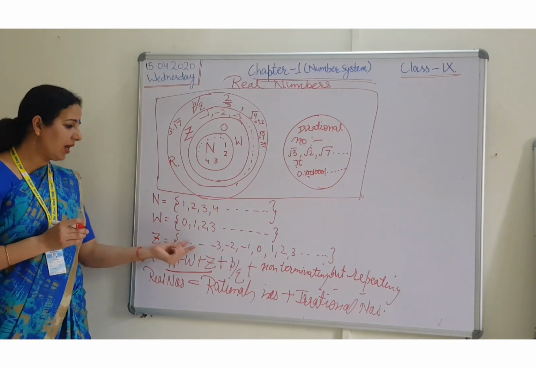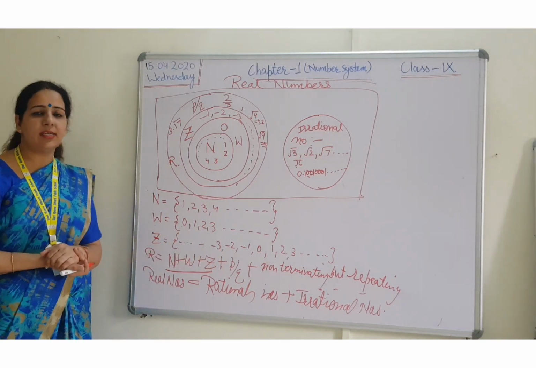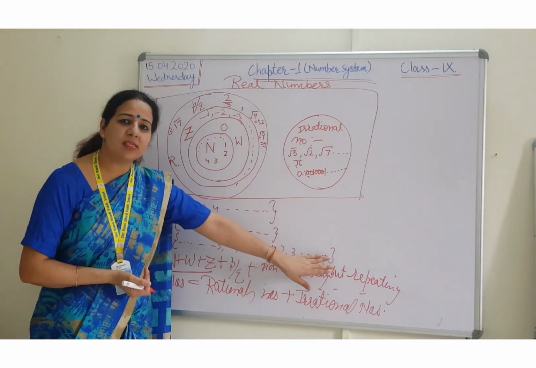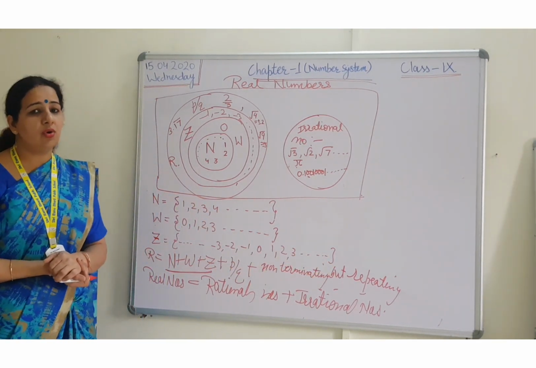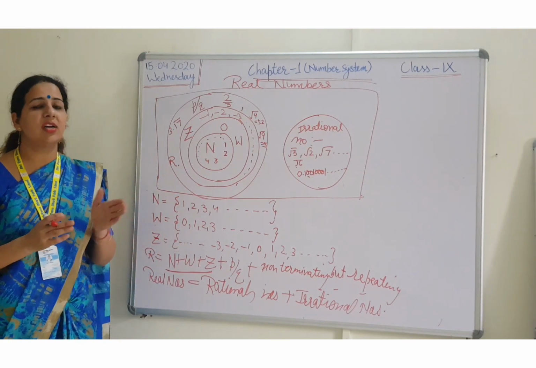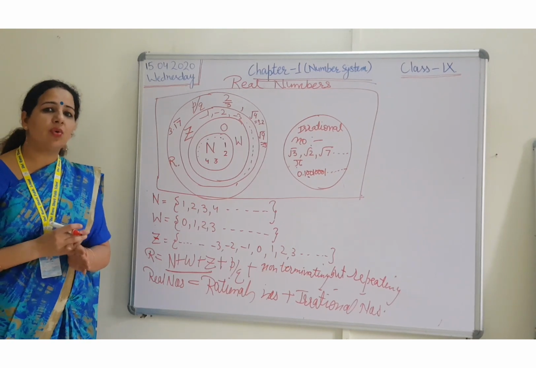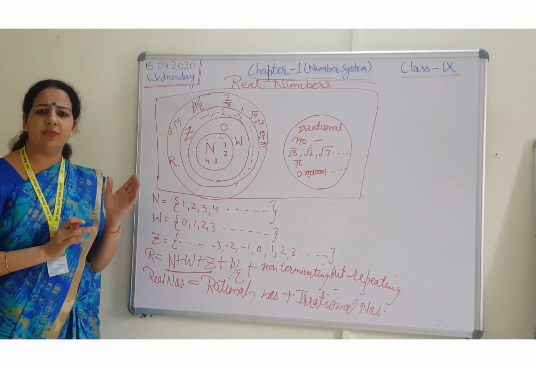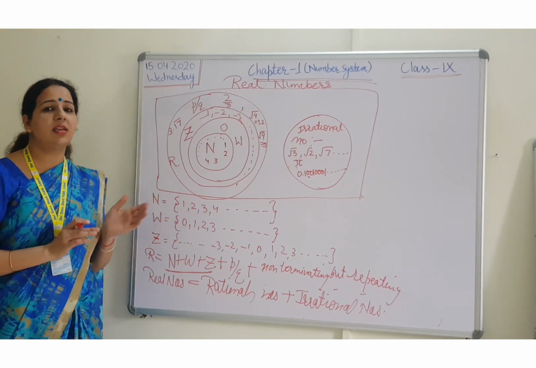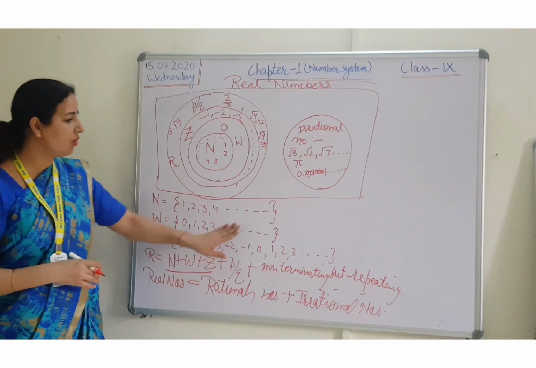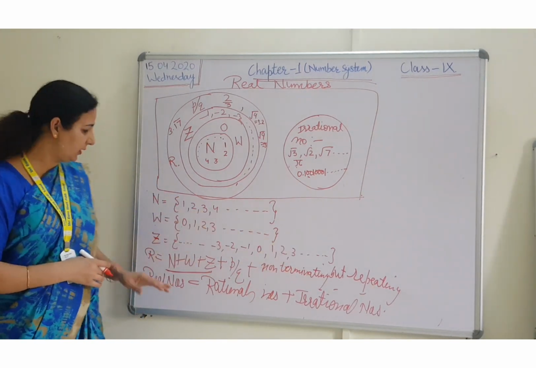So here we can't tell the smallest integer, and we can't tell the last integer also. So what is the sum of first 10 integers? What is the sum of first 5 integers? These questions can't be asked by anyone and can't be asked in any book, because no one can tell the first integer, no one can tell the last integer.